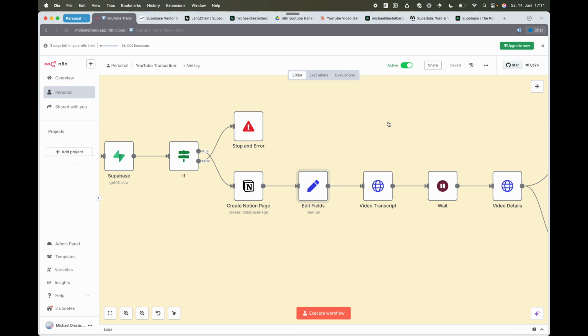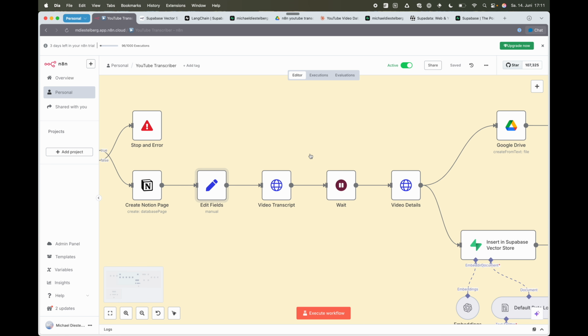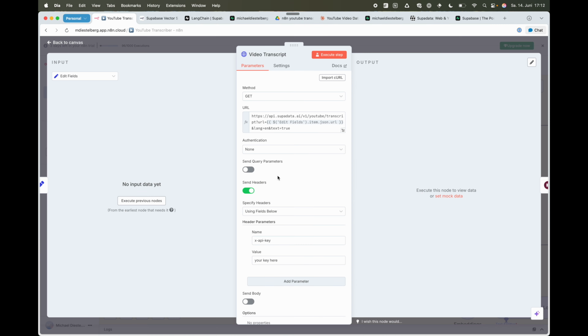Next, I'm starting to use Superdata, this third-party service where I can easily use an API to get video transcripts. You can sign up for Superdata. I think you can transcribe up to 100 videos per month. That's the free tier that they provide. And it's well documented, so when you sign up, just follow their documentation. You will get a specific API endpoint. This is the YouTube transcript endpoint, and you need to provide a URL as a parameter. That's what I'm filling in here from a previous node.